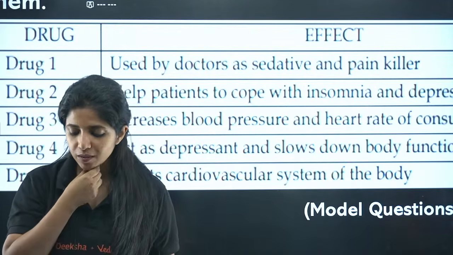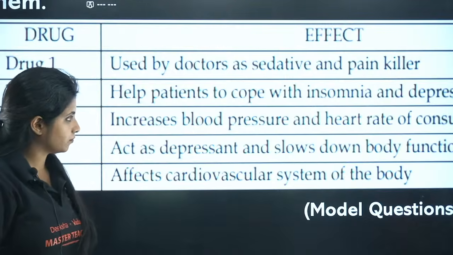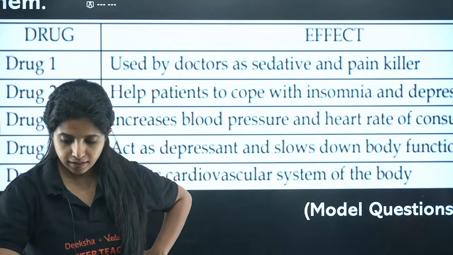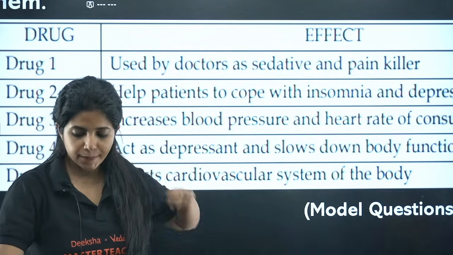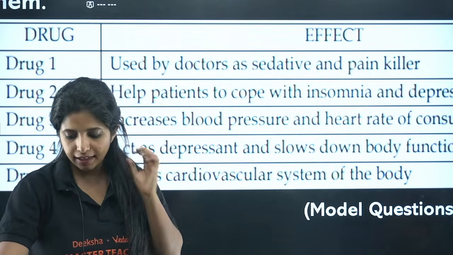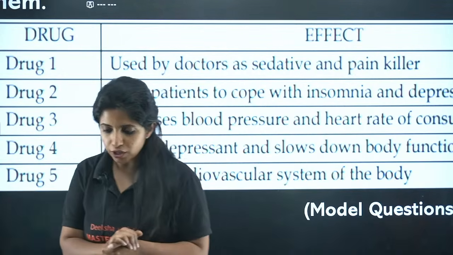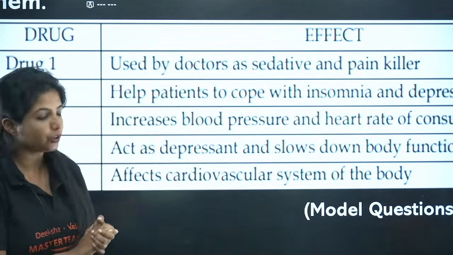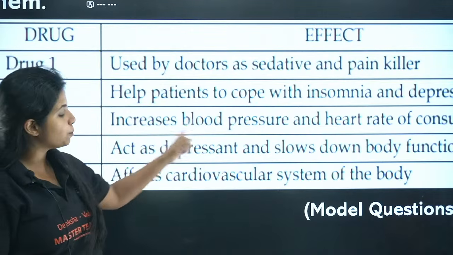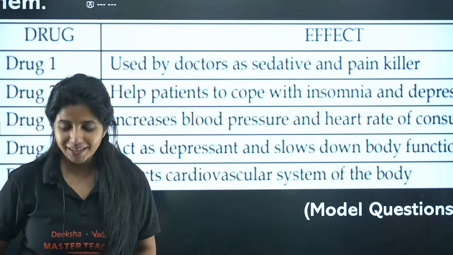This came in a previous year model question paper. Drug number 3 is going to be what? Nicotine. Exactly. What about others, children? Only Dhanashri. Others also try. It is nicotine. Yes, Numan, it is nicotine.